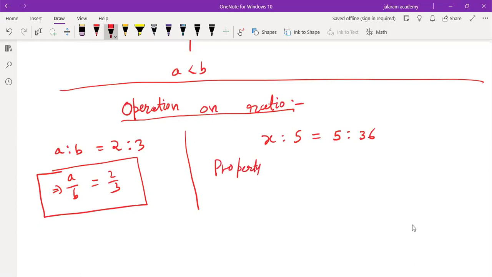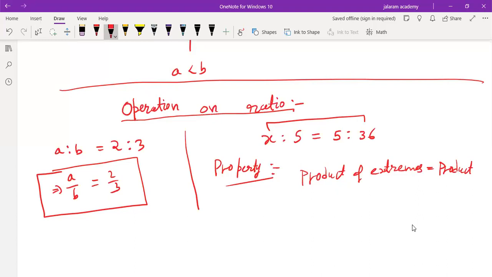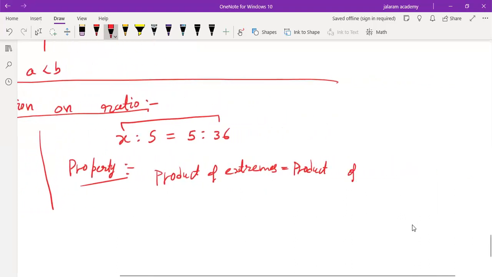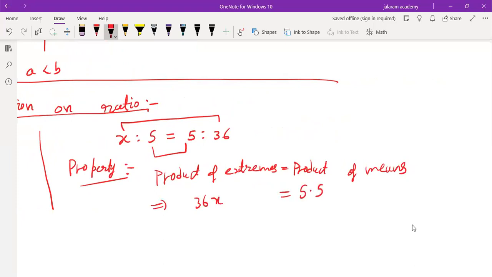You can write this property in your notebook: product of extremes equals product of means. These two are means and these two are extremes. Clearly, 36x equals 5 into 5. It means x equals 25 by 36.